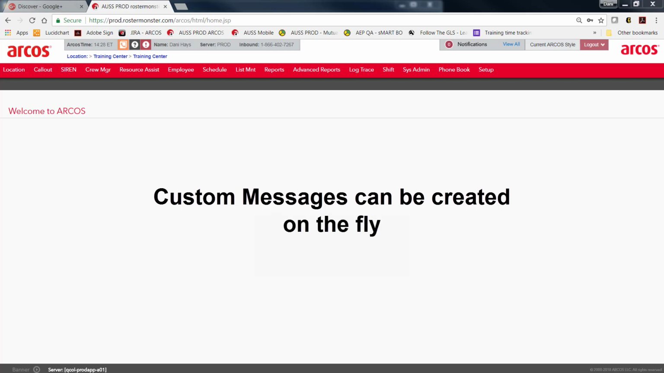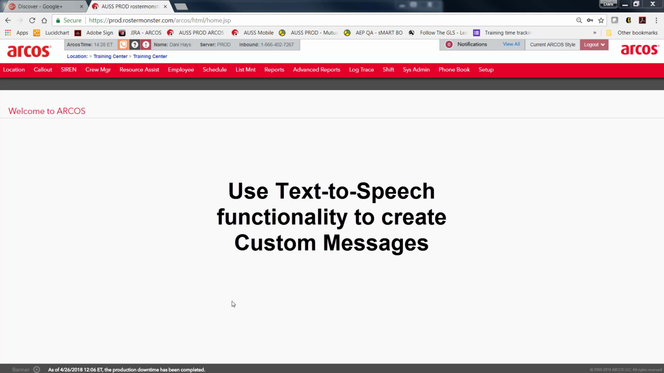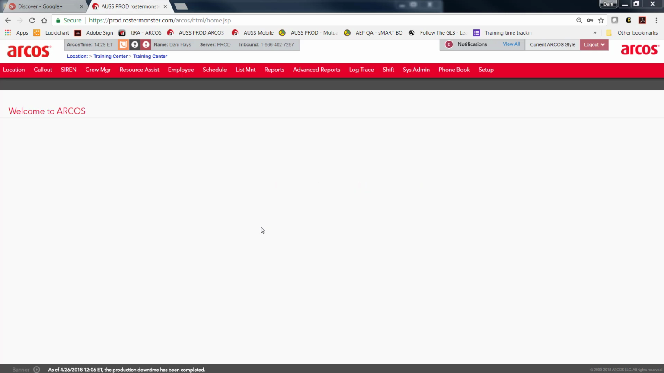Or custom messages can be created on the fly. This would allow for truly situation-specific details to be communicated by ARCOS with the callout. There are several ways to create a custom message, but perhaps the most convenient would be to use text-to-speech functionality. Text-to-speech reads a message you have typed using your keyboard and converts it to a spoken message. So, how can you create a custom message?